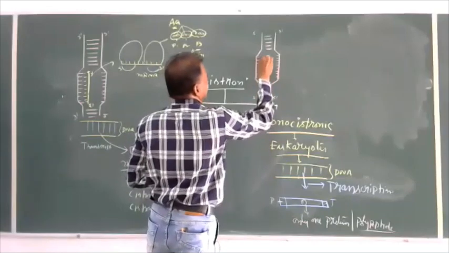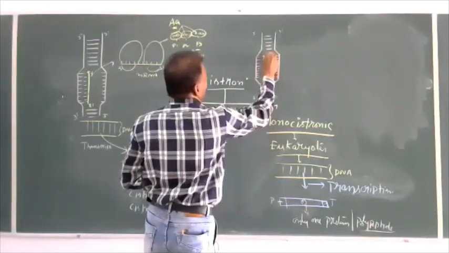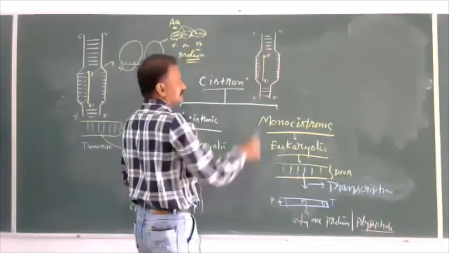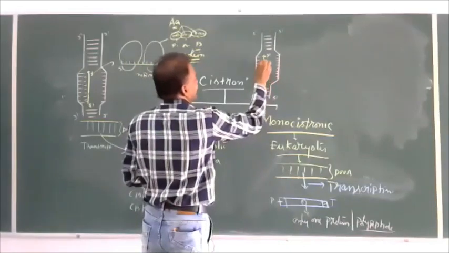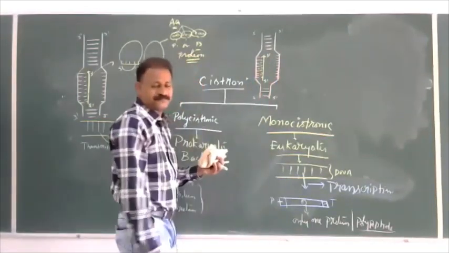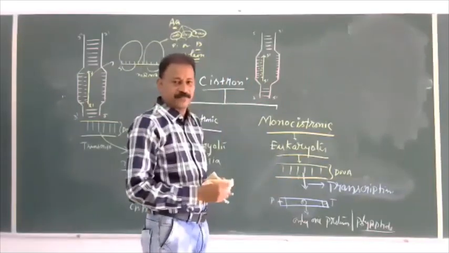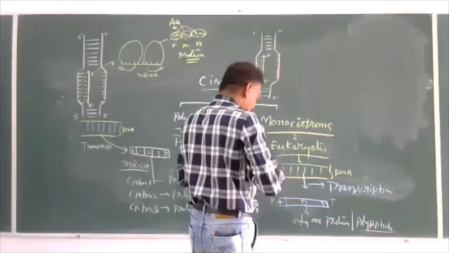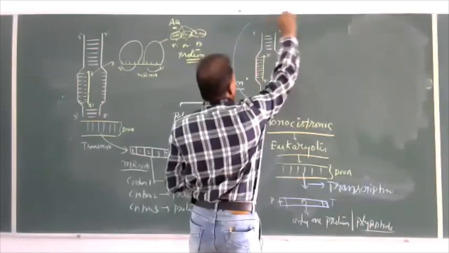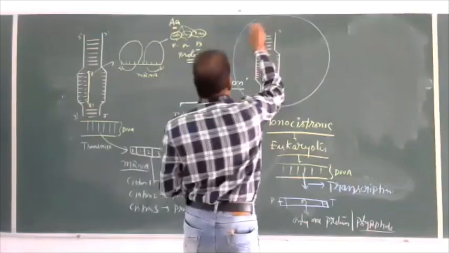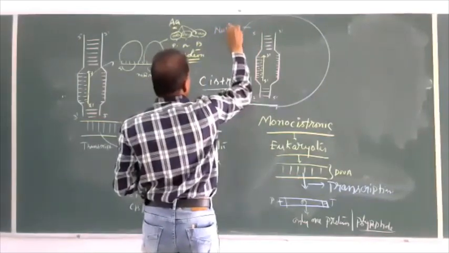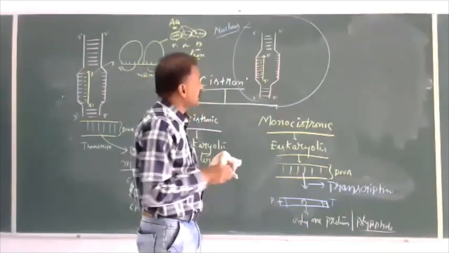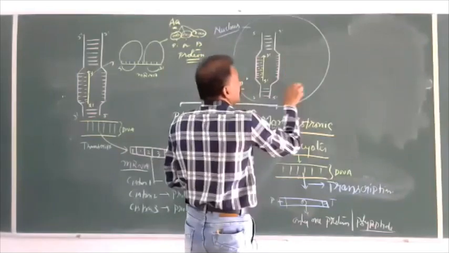So always 5' to 3', because this is the template 3' to 5'. When transcription is over, where does it occur? In the nucleus. After the transcription, this RNA is in the nucleus here.